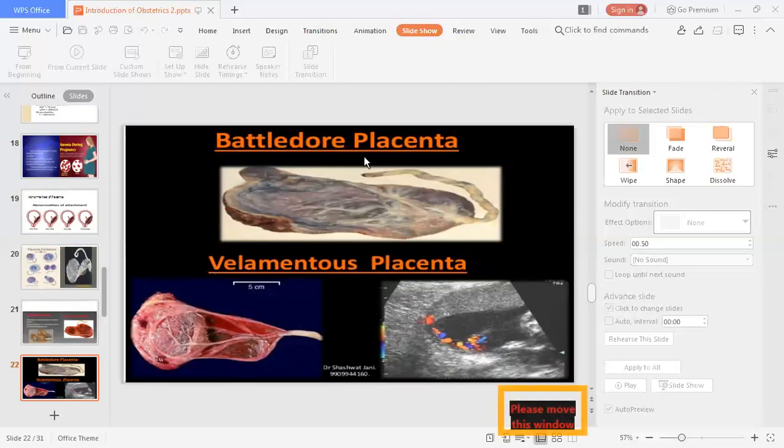Or there may be what is called a battledore placenta. Battledore, if you see a fan, a mini hand fan: one stick is present on one side, and a rounded structure is present at the other side. Or think of how we open a door. At one side is the umbilical cord, which starts from the margin, and the placenta is rounded around it. So that is called a battledore placenta. And this is a filamentous placenta, and this is how it looks on ultrasonography.